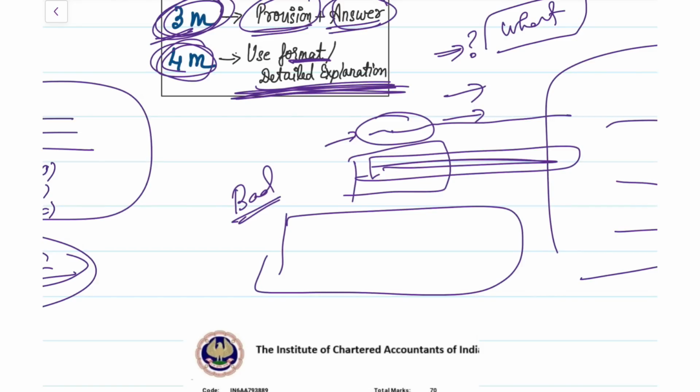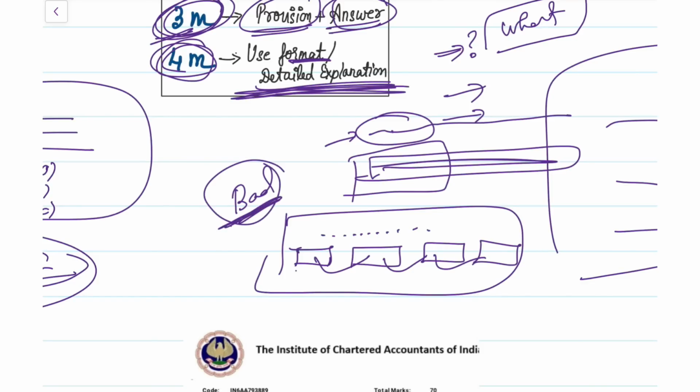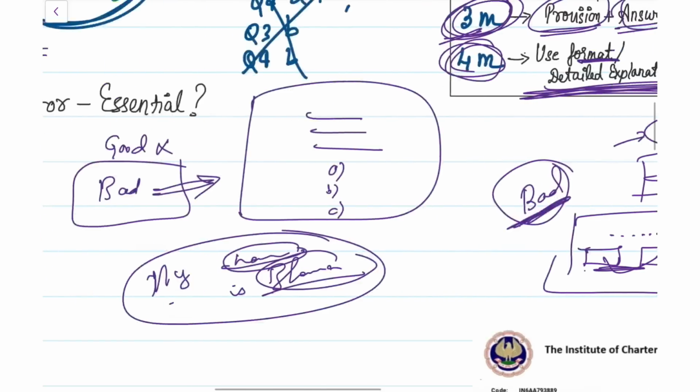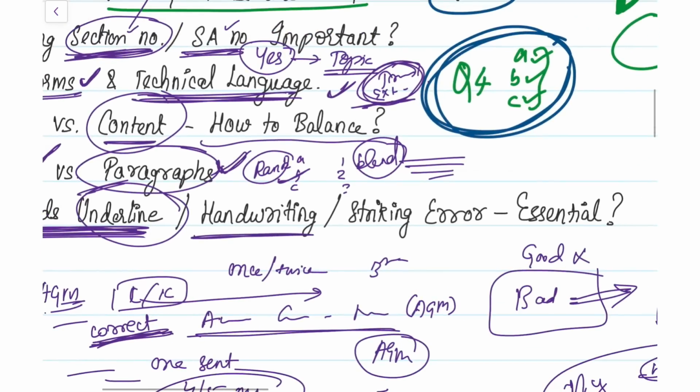If they know that their handwriting is bad, they're not going to write words close to each other. They have written one word here, the next word here, the next word here, and the next word here. So at least the examiner, I mean the paper corrector, knows that these are different words which are forming a sentence. Even if your handwriting is good, well and good. But if your handwriting is bad, make sure that you leave adequate space between the words and adequate space between the sentences. Okay, so handwriting really does not matter, but presentation matters.